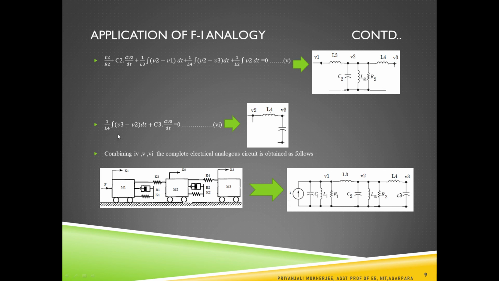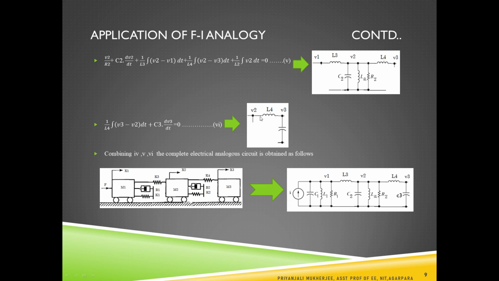And for the third equation, we can again replace the mechanical systems by its electrical analogous system using the force current analogy, and we are getting this equation. And look here, there are two voltages given, V3 and V2, and in between V3 and V2 the L4 is connected.